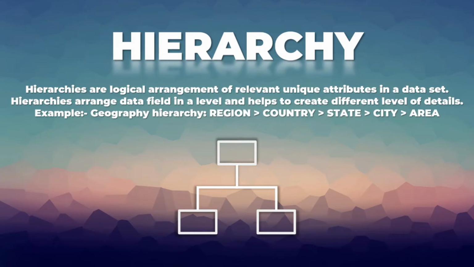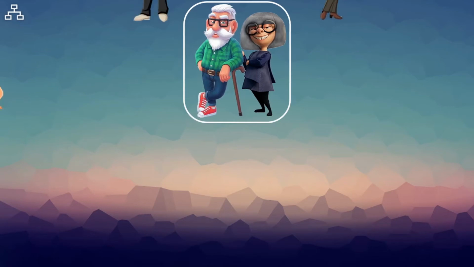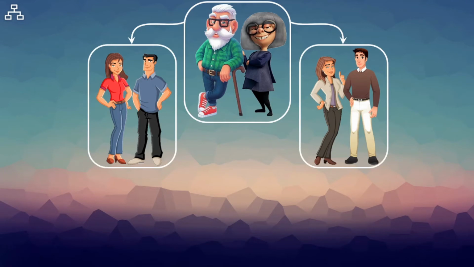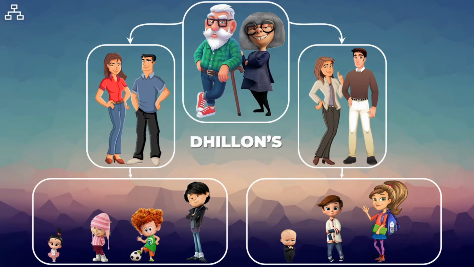as a date can be seen as a year and can be drilled down as a quarter, further into months and into days. You can see here there are grandparents, and by drilling down the grandparents we can get the parents, and by further drilling down parents we would get the children. So you can see all of them are from the same family and share the same family name, but everyone would have different levels of detail too. So using hierarchy we can easily analyze their data together, and we can also analyze them at different levels.